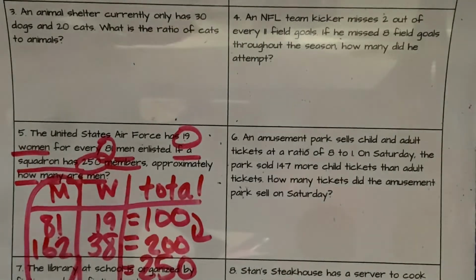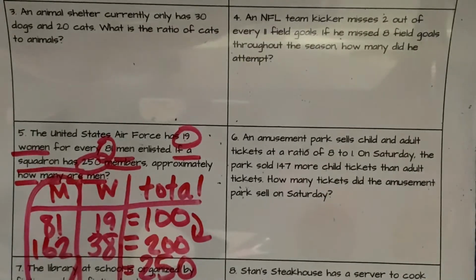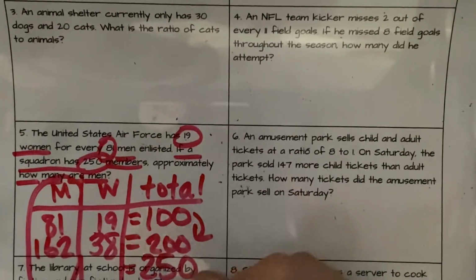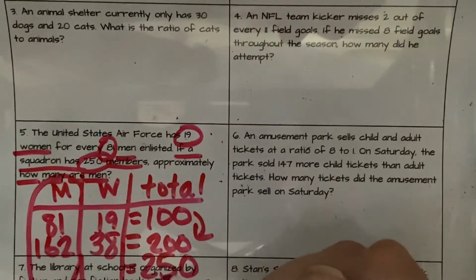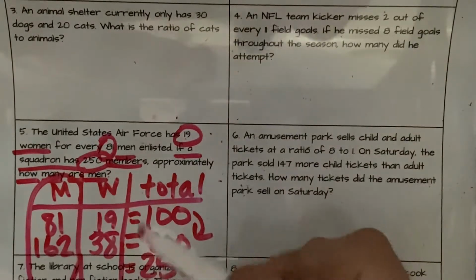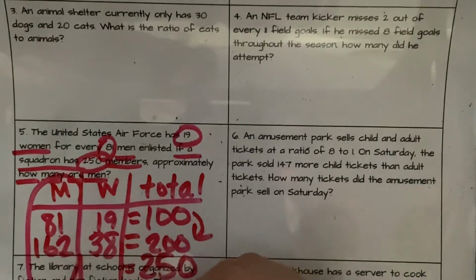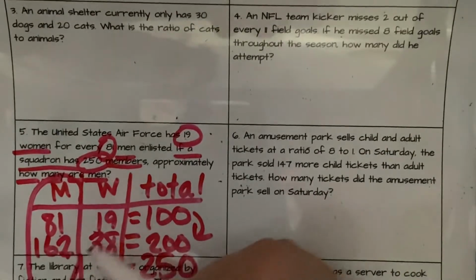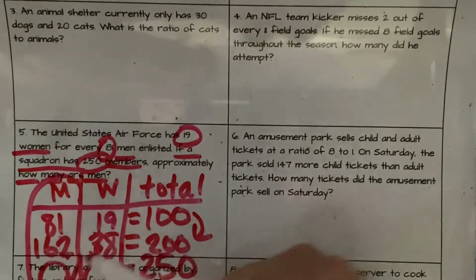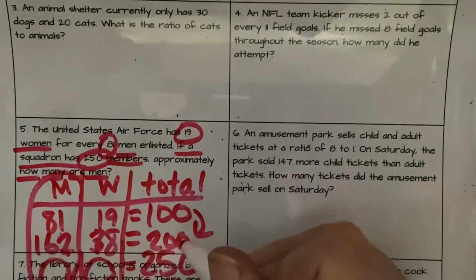Okay, to get to 250, how do you get to 250 from 100? I know that 100 times 2.5 would give me 250. Or I can say times 3 and get the 300, and then find out whatever the 300 is for men and women, and then take the difference between the 38 and whatever answer and the 162 and whatever answer. I can take the difference halfway, and that'll give me these answers. Or I can just multiply by 2.5. So I'm going to multiply by 2.5.